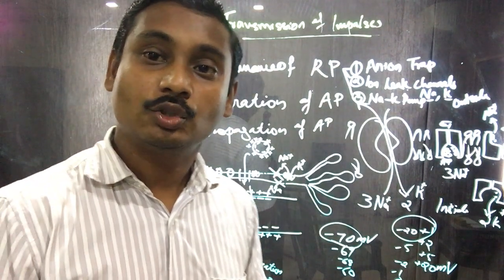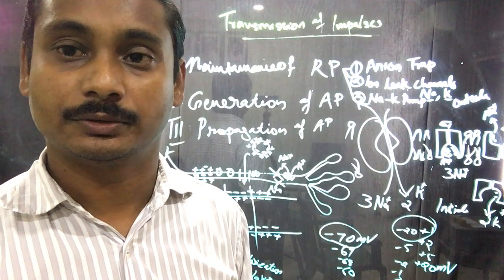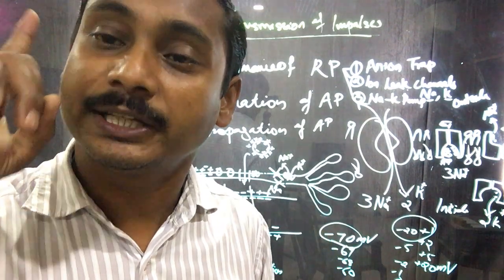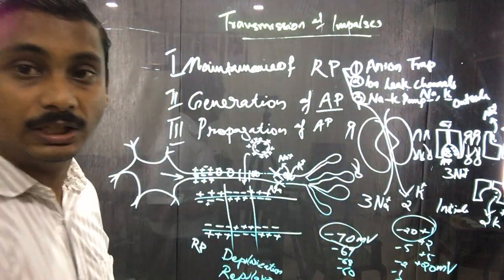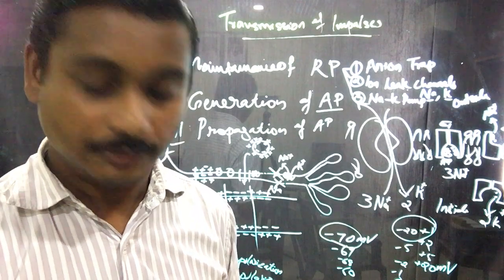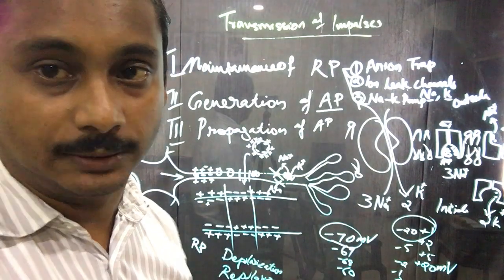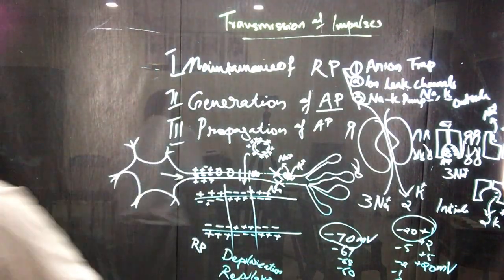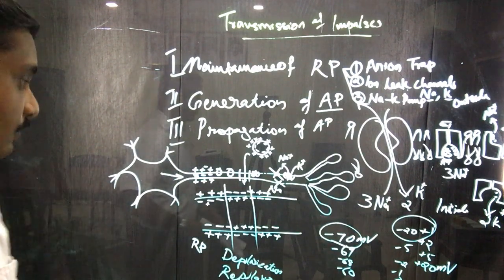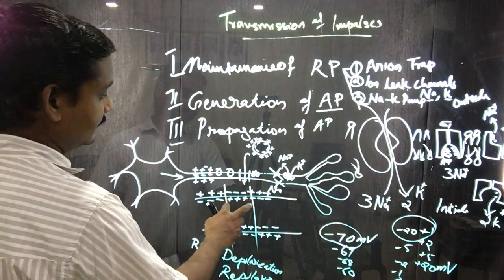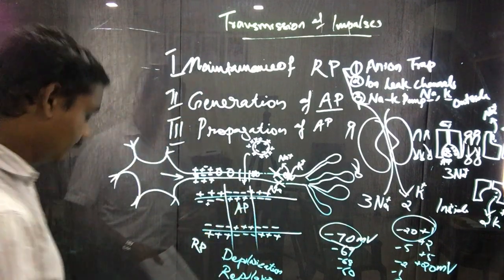Repolarization. So depolarization followed by repolarization together makes an action potential. So this is how the action potentials are generated. Now the propagation of action potential. What happens is that once the action potential has just traveled, suppose for example, this is the action potential.